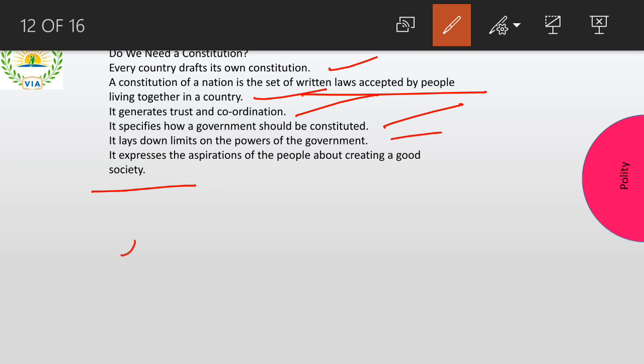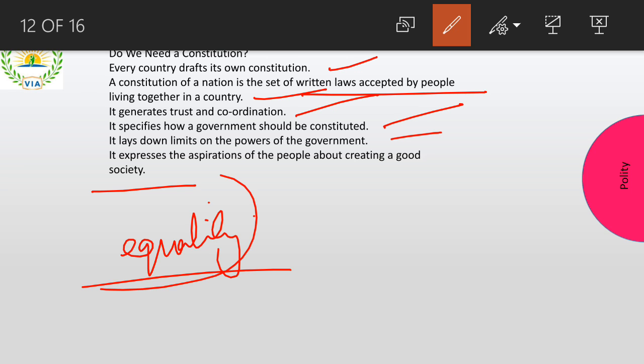Because in the constitution we have something called equality. So in society there is equality. There's equality based on gender. There's no gender discrimination. There's no caste-based discrimination. There's no age-based discrimination, right? So we're trying to create equality. We're trying to create opportunities for everyone. So we are trying to maintain equality, and we are trying to keep a good society with the help of the constitution.